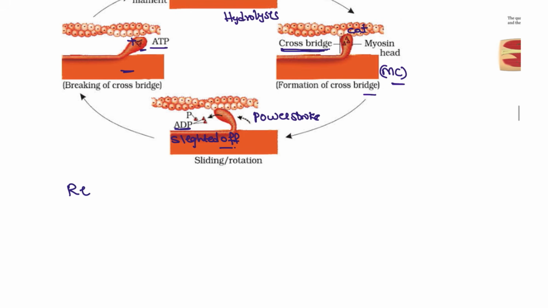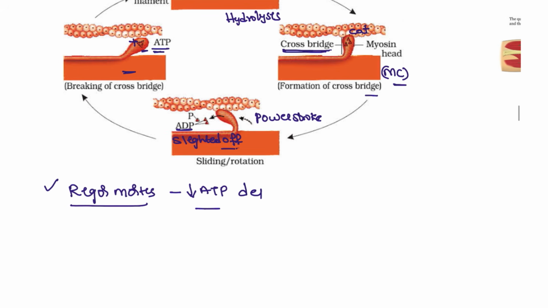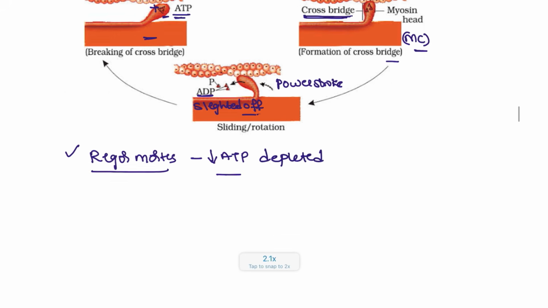Why is rigor mortis seen? Because the ATP is depleted, right? The myosin head has to be bound with ATP. So in rigor mortis, there is no ATP. That's why it is seen in the ATP depleted state. The patient will have stiffening of the muscles.